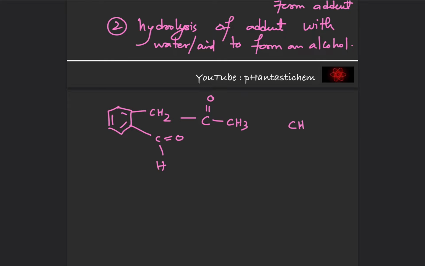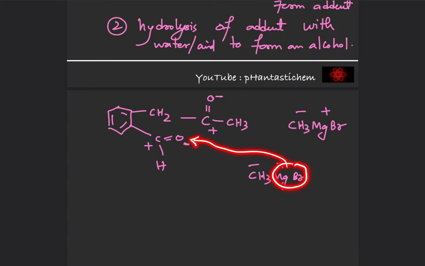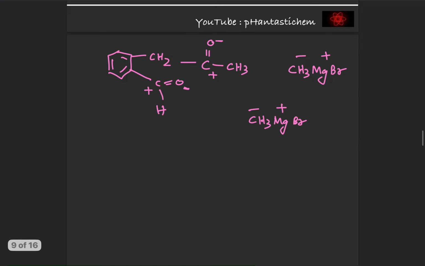So when they react with Grignard reagent CH3 MgBr, there are 2 equivalents, so I will write them twice, CH3 MgBr. Now look at the signs: plus, minus, plus, minus, and carbonyl oxygen negative, positive. So what's going to happen? This MgBr will come and connect with this O. This CH3 will come and connect with this C. Same thing here, this MgBr will connect with this O. This CH3 will connect with this C. So we will get the adduct, and the adduct will look like this.